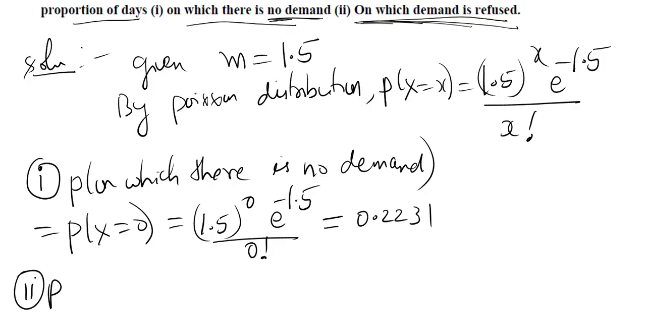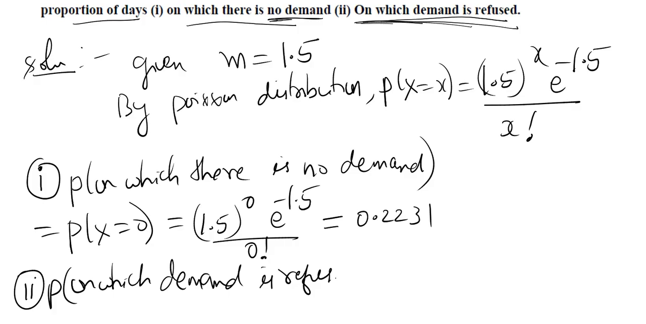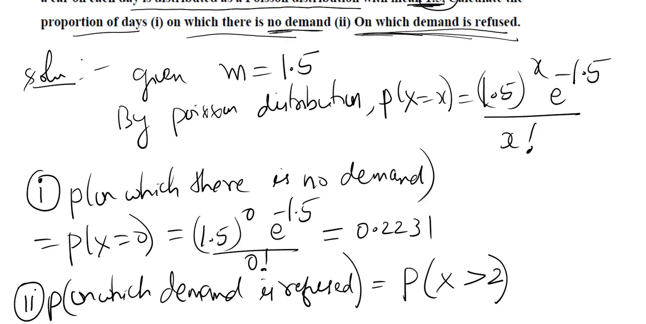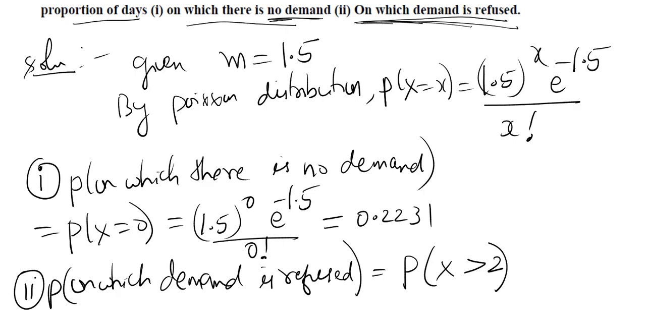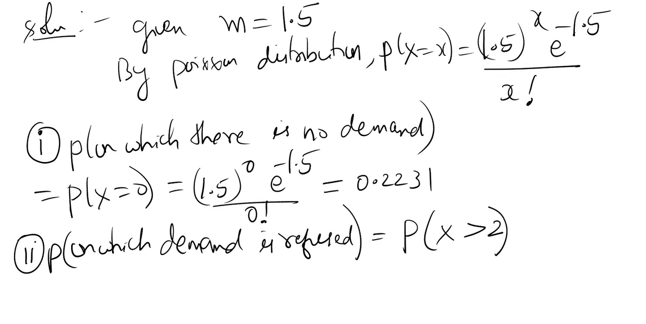Second question, probability on which demand is refused. If demand has to be refused, it has to cross the number of cars available. Here we have only two cars. Demand is refused when the random variable crosses 2. Not equal to 2. Equal to 2 means demand can be accepted. If it crosses 2, then only demand is refused. If the requirement is more than 2, we cannot provide, so demand is refused.